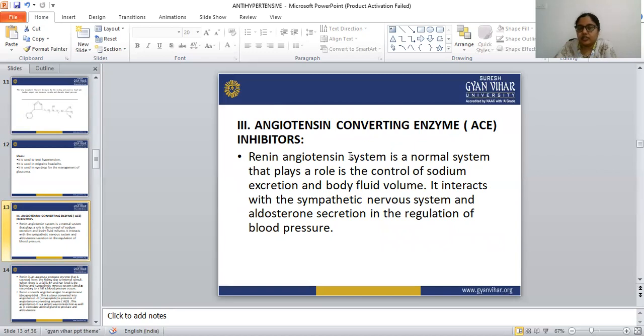So the renin-angiotensin system is a normal system that plays a role in the control of the sodium excretion and the body fluid volume. It interacts with the sympathetic nervous system and aldosterone secretion in the regulation of the blood pressure.